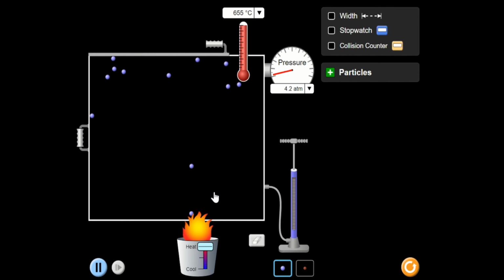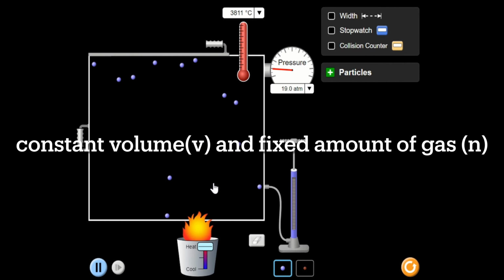Habang nag-i-increase si temperature, nag-i-increase din ang gas pressure. Okay? At mangyayari lang yan kapag constant yung amount of gas, yung mass ng gas at volume. Okay, let me just stop. Okay. Now, let's see what will happen if I decrease the temperature. Anong mangyayari din sa pressure? So, let me decrease the temperature.